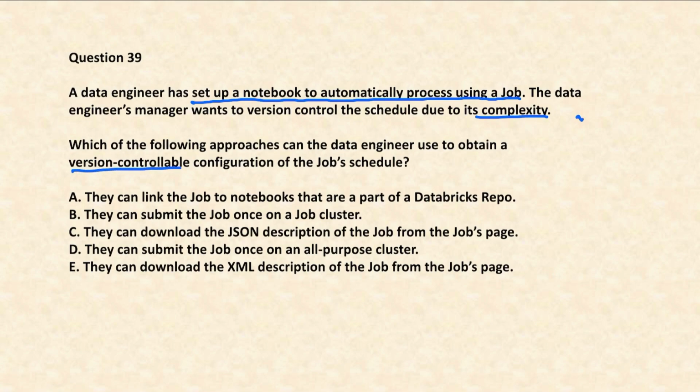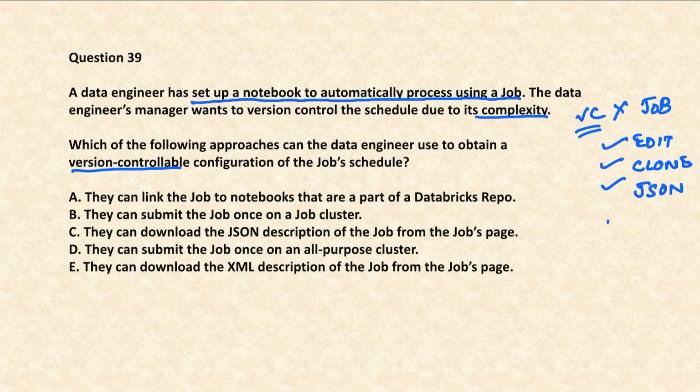Version control is not available inside the job. So what you need to do is, inside the job where you create or edit your job, there is an option to clone the job, and there is an option to get the JSON description of the job. Either you can edit, clone, get the JSON, or you can delete the job.